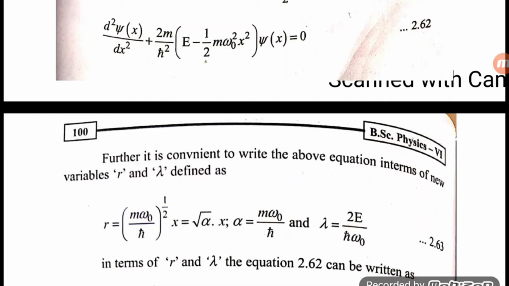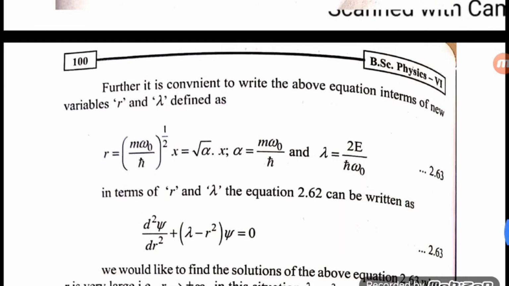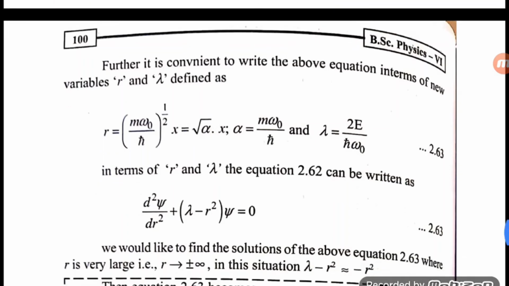Alpha equals m omega naught by h cut and lambda equals 2E by h cut omega naught. In terms of r and lambda, equation 2.62 can be written as d square psi by dr square plus (lambda minus r square) psi equals 0.